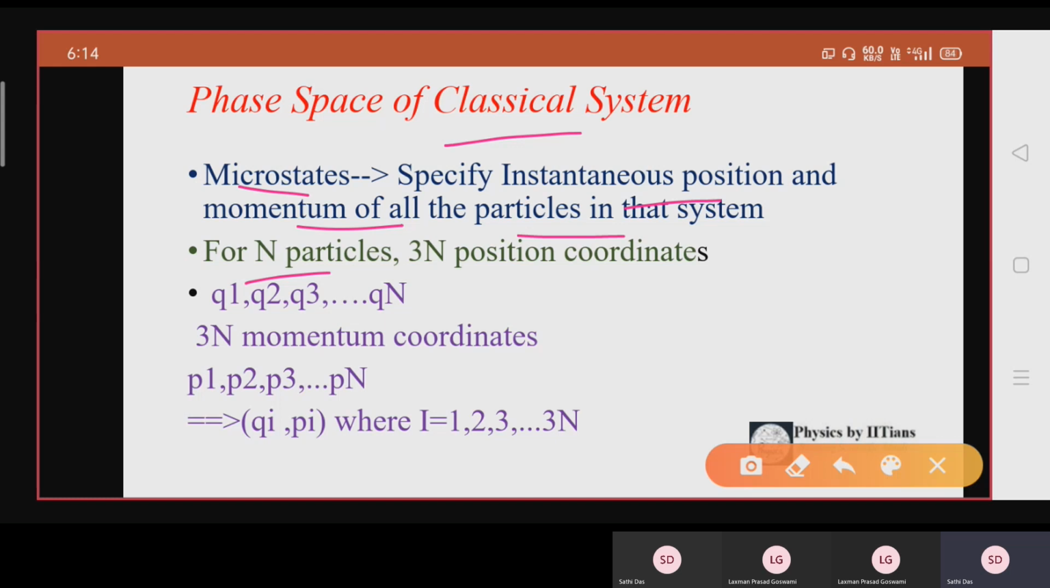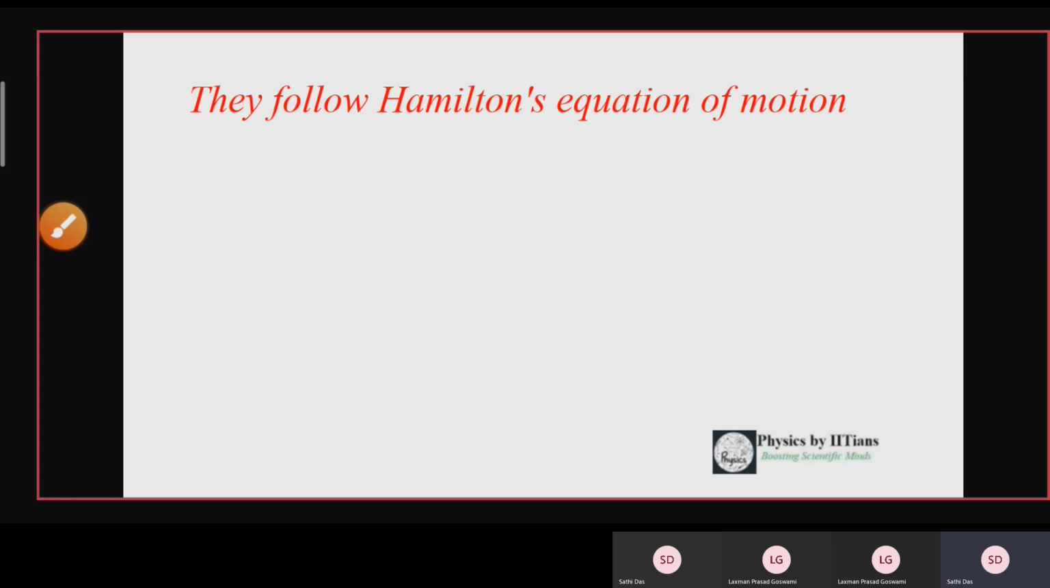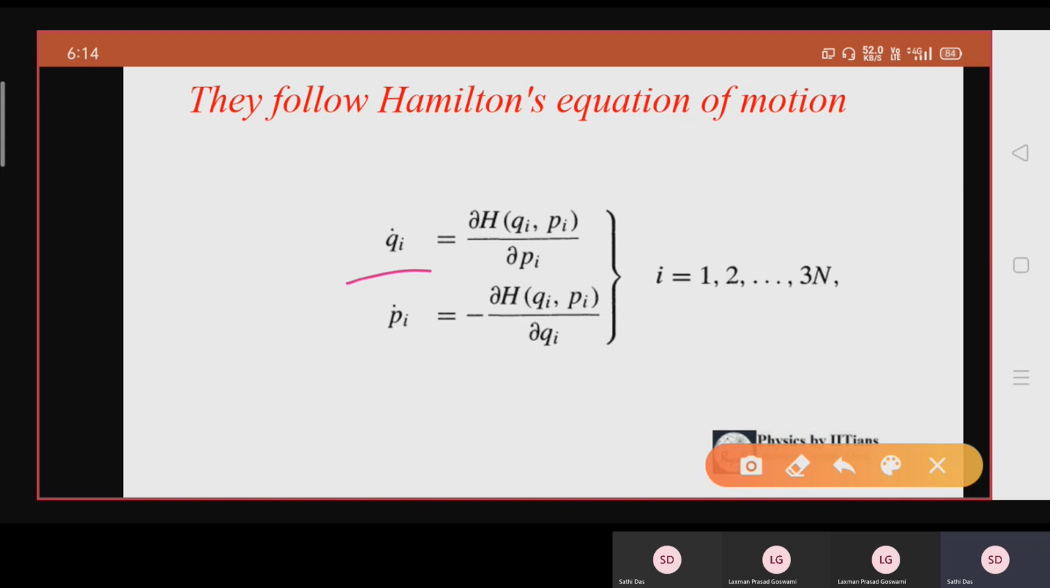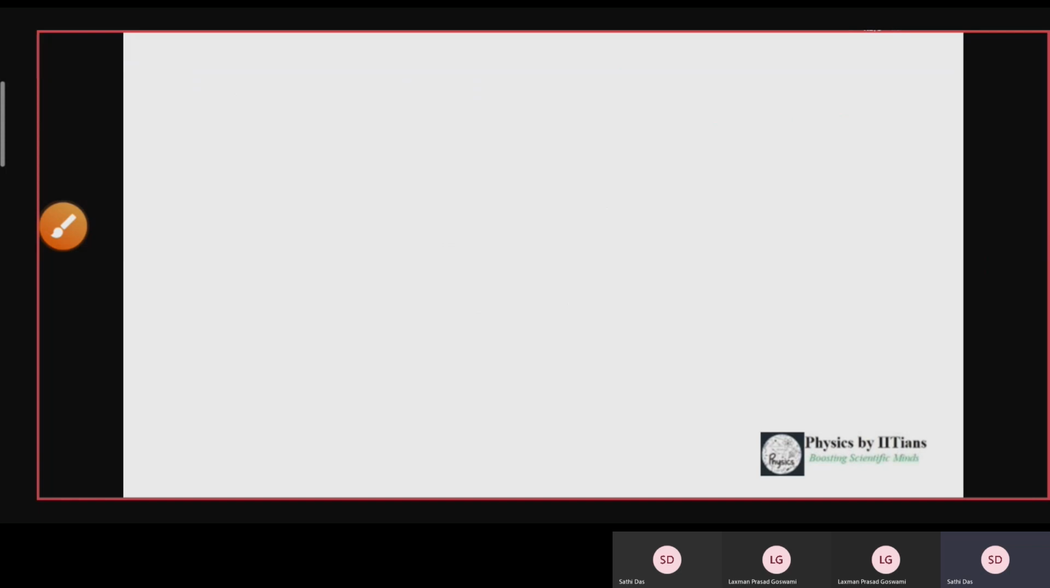Now let us take n particles. There will be 3n position coordinates, that is q1, q2, q3 up to q3n, and 3n momentum coordinates, that is p1, p2, p3 up to p3n. So overall I can write it as qi, pi, where i equals 1 up to 3n. Now what will be the equation of motion of the system or of the particles? They follow the Hamiltonian equations of motion: qi dot equals del H by del pi, and pi dot equals minus del H by del qi.